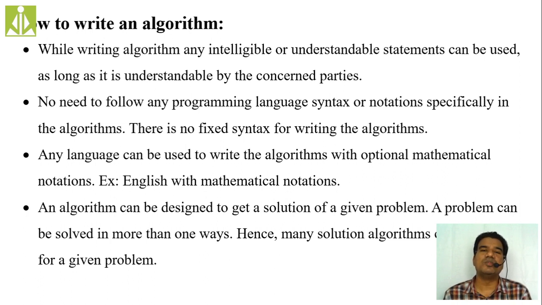So in order to avoid such misunderstanding, whatever algorithm we write, we make every step neat and clear, well defined, without any ambiguity. In short, we follow all the characteristics of an algorithm whenever we write a step. It should be understandable by all the concerned parties in your domain.